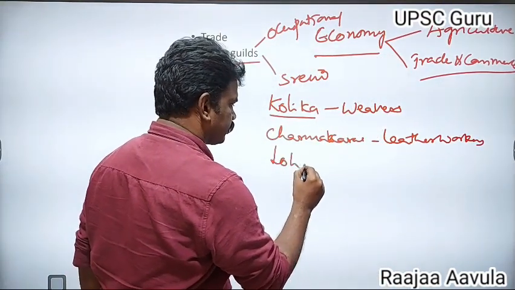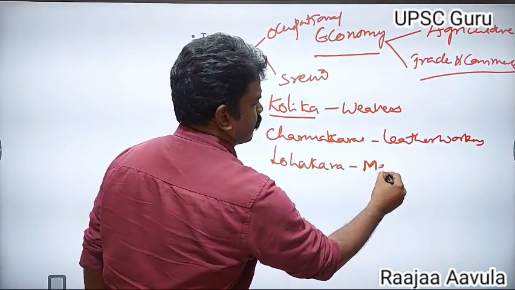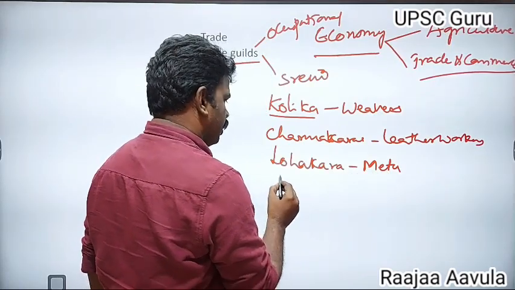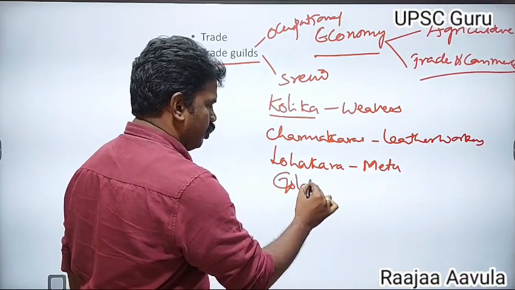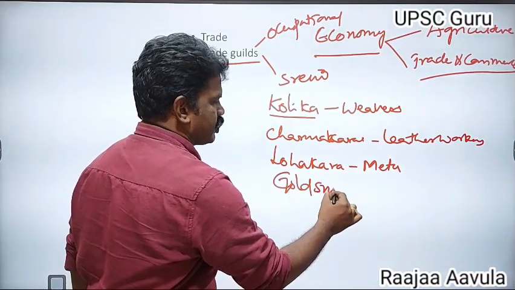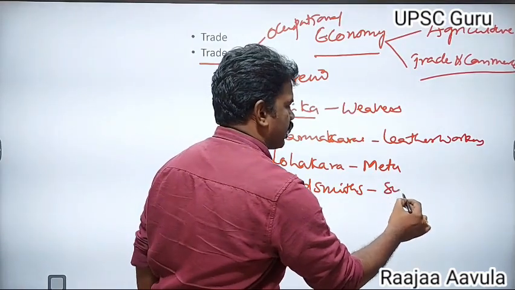Lohakara, metal workers. Swarnakara, goldsmiths. These were the Swarnakara.